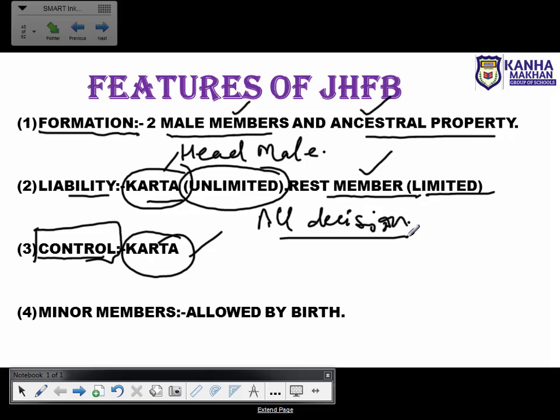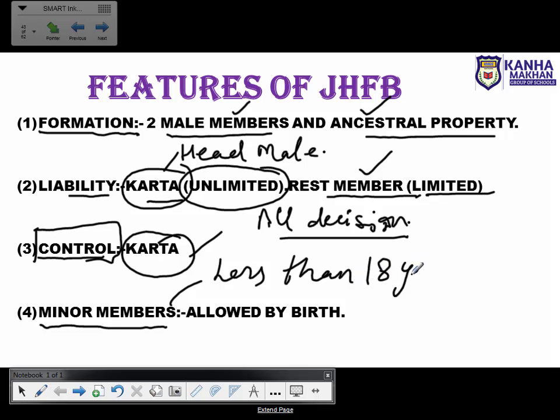Moving towards the fourth feature, that is minor member. Minor basically means those who are less than 18 years of age. In joint Hindu family business, these minor members are allowed by birth.